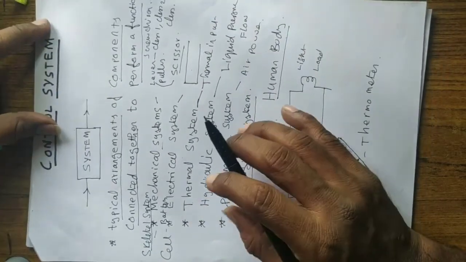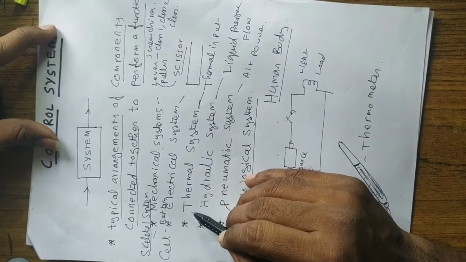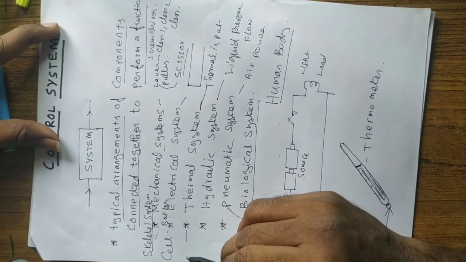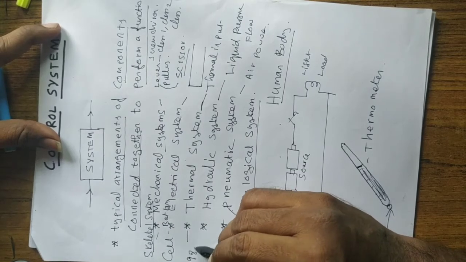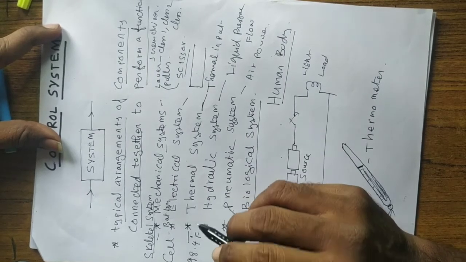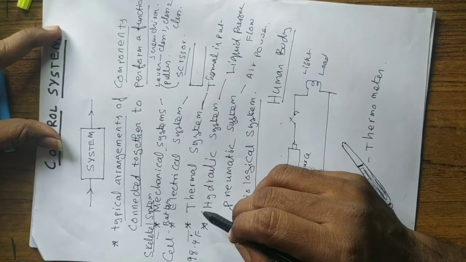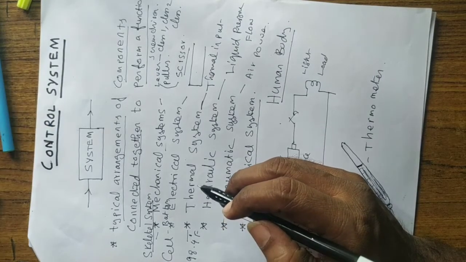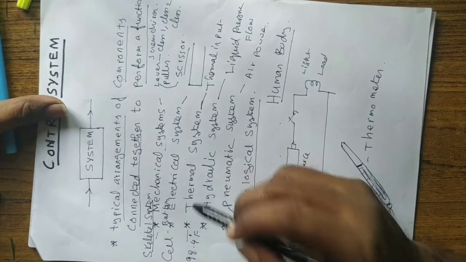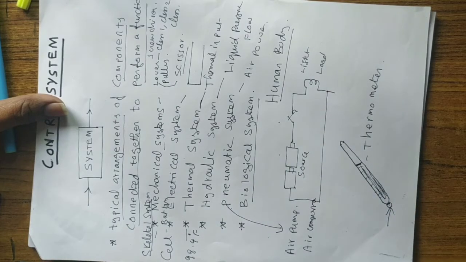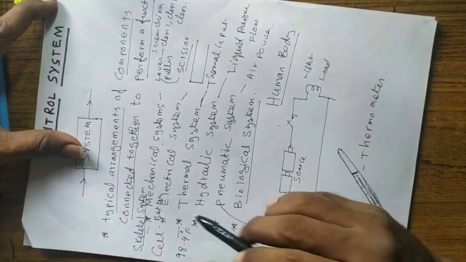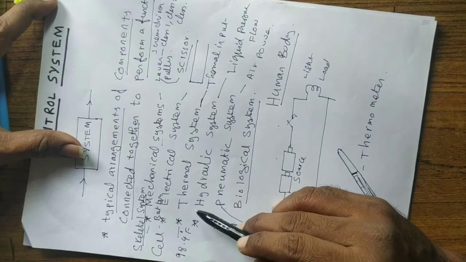We have a very good temperature control system in our human body, in our brain, to control the human temperature, maintaining the temperature at 98.4 degrees Fahrenheit, right? Our body temperature should not go less than that or greater than that, otherwise it's an error in the system, right? So we understand that inside the human body, temperature is also maintained. So we have a thermal system in our body.